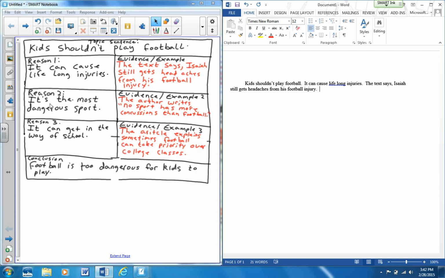Then I'm moving down to reason two. It's the most dangerous sport. Then I'm moving to evidence two. The author writes, no sport has more concussions than football. Then we're moving to reason three.